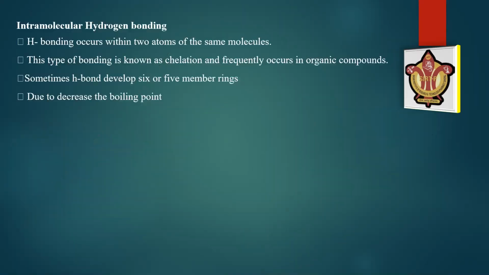Intramolecular hydrogen bonding is hydrogen bonding that occurs within two atoms of the same molecule. This type of bonding is known as chelation and frequently occurs in organic compounds. Sometimes hydrogen bonding develops in a 6 or 5 member ring. Intramolecular hydrogen bonding decreases the boiling point of the compound.